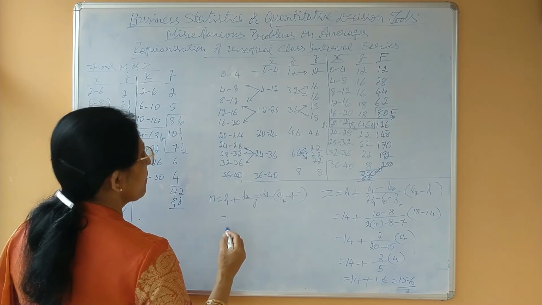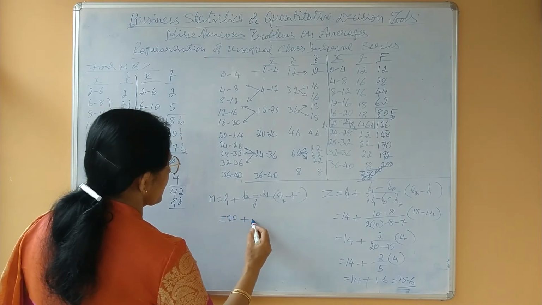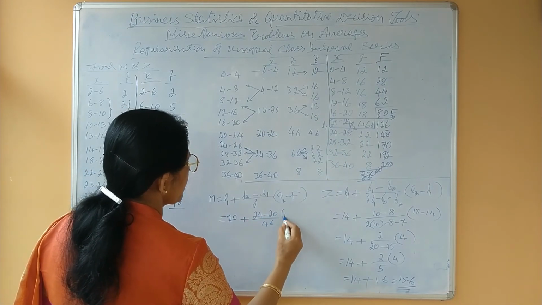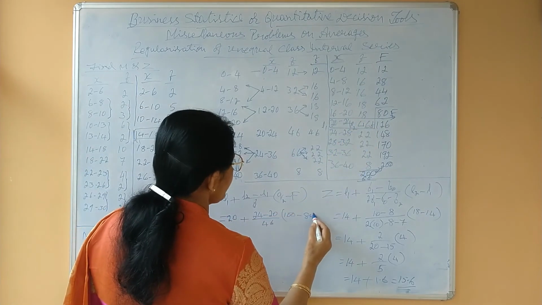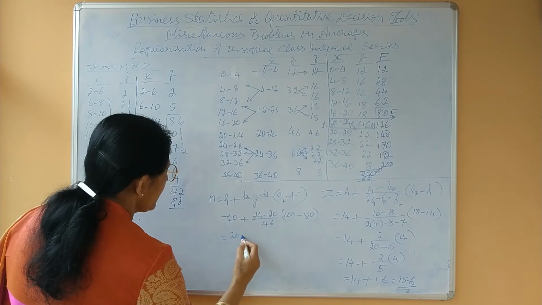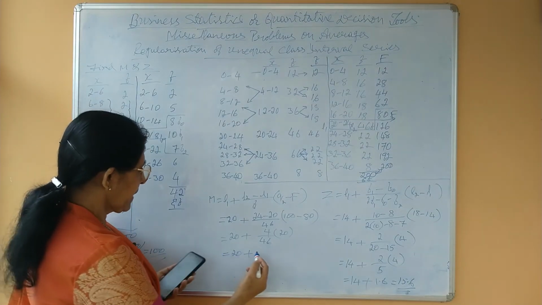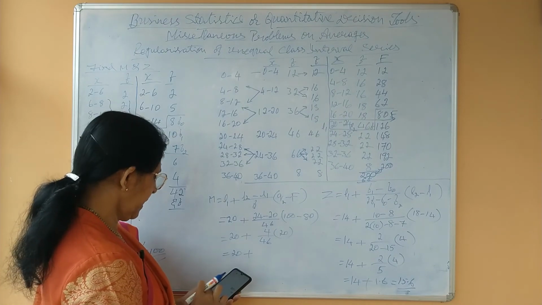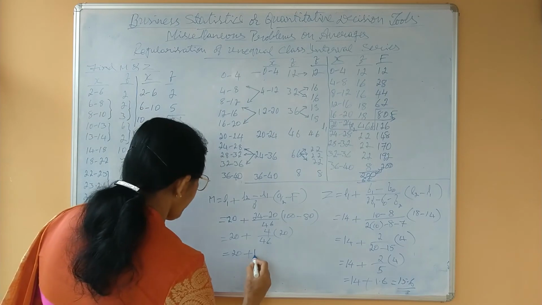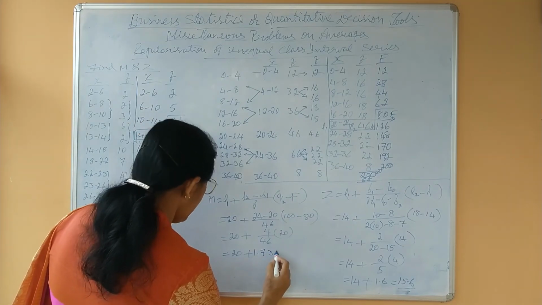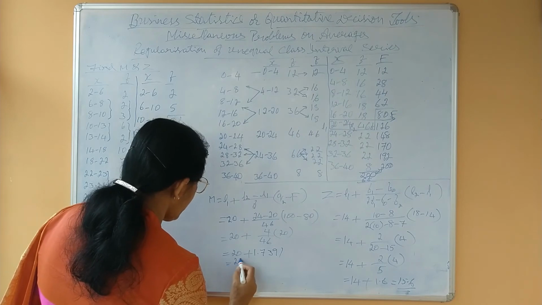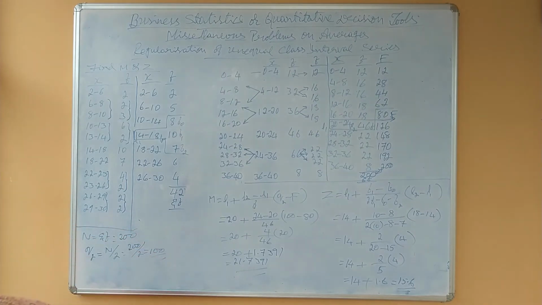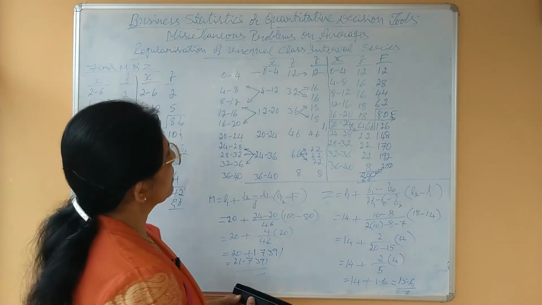L1 is 20, L2 is 24 minus 20, divided by 46, into Q2 100 minus capital F 80, equals 20 plus 4 into 20, 80 divided by 46, 1.7391, equals 21.7391. It is the median.